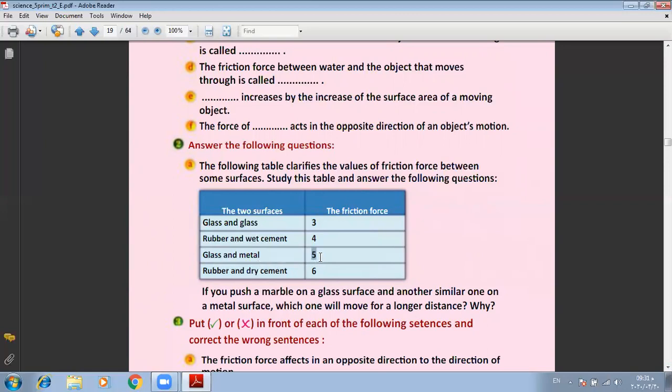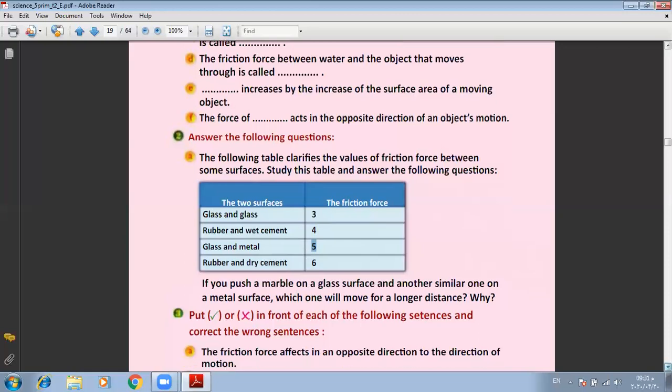So the first marble will move for a longer distance. And why? Because the friction force between glass and glass is 3, but the friction force between glass and metal is 5.